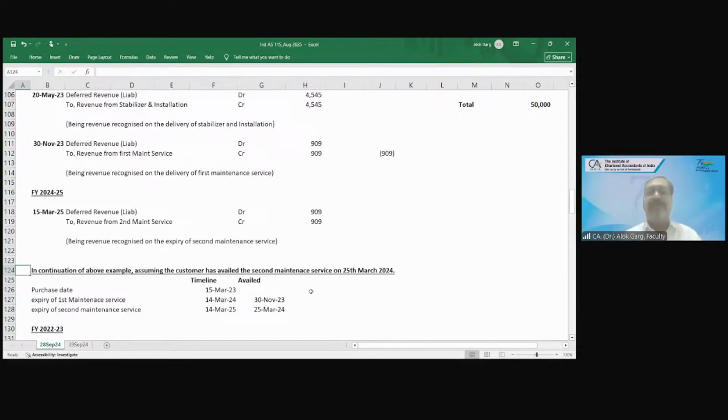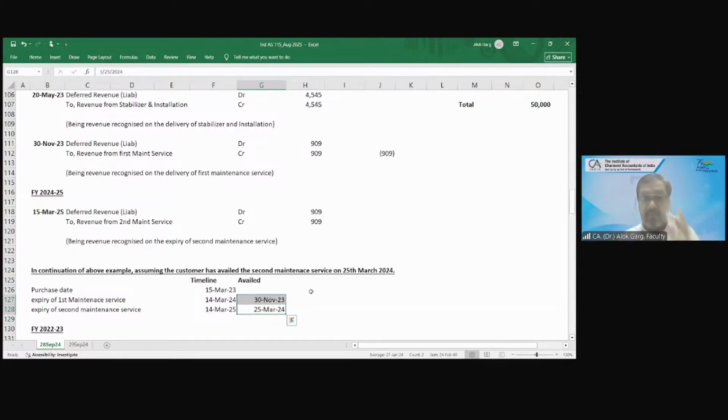Now, in continuation of above example, assuming the customer has availed the second maintenance service on 25th March 2024. Now what will happen? Purchase date 15th March 23. Expiry of first maintenance service 14th March 24. Expiry of second maintenance service 14th March 25. Availed 30th November and 25th March 2024. So this customer has availed these two services.